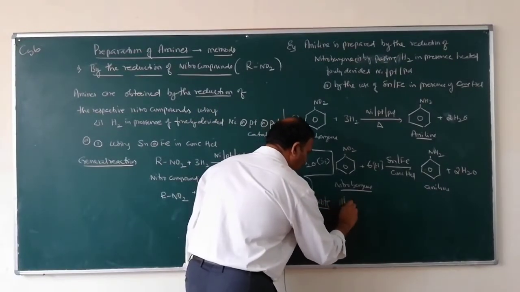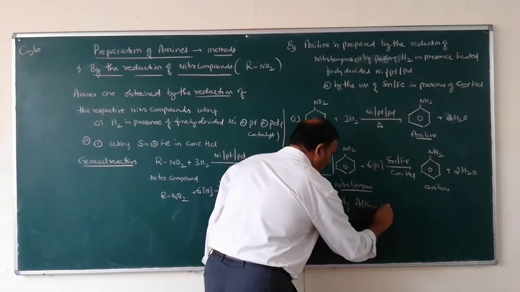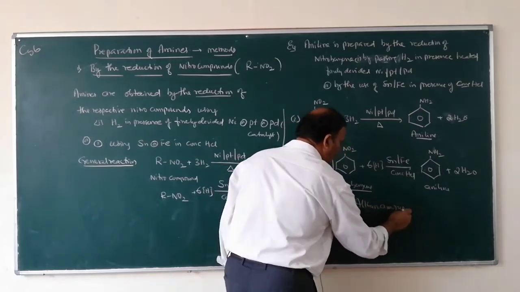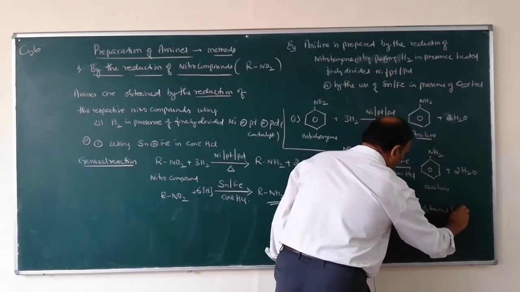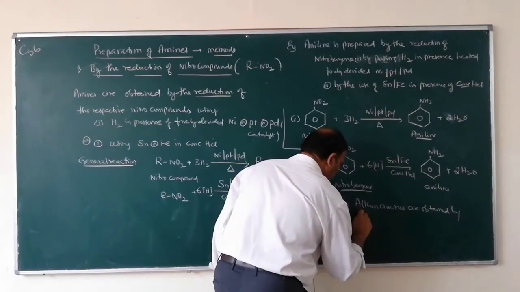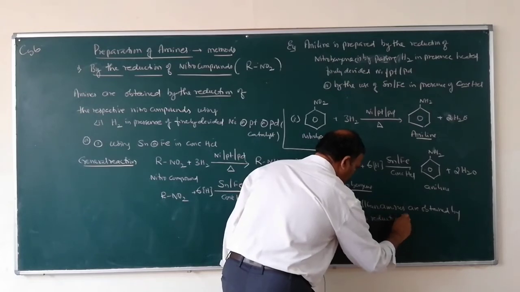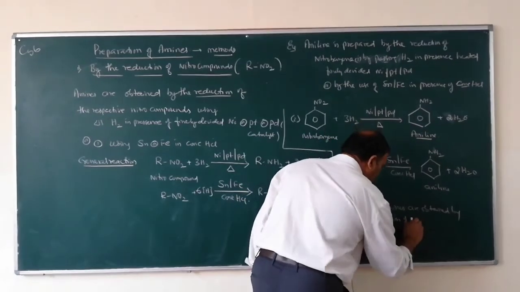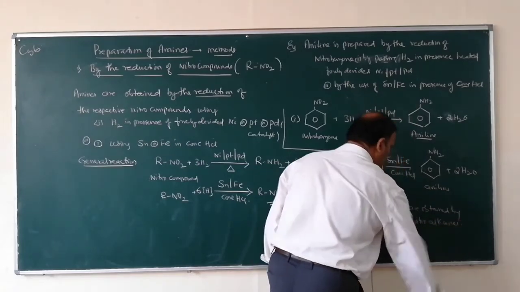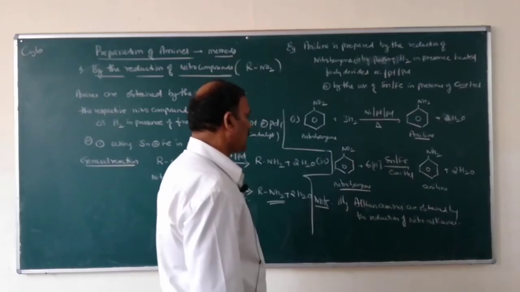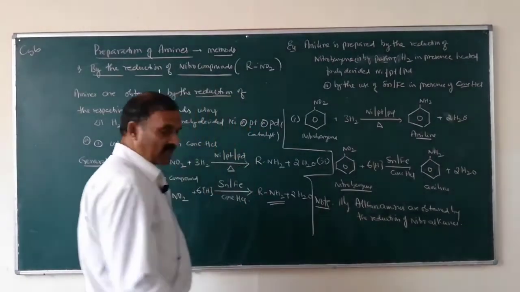Similarly, alkane amines are obtained by the reduction of nitroalkanes. Alkane amines are obtained by the reduction of nitroalkanes. So this is the first method.